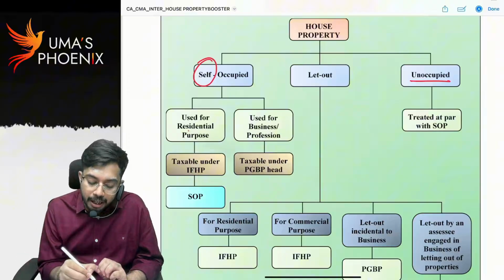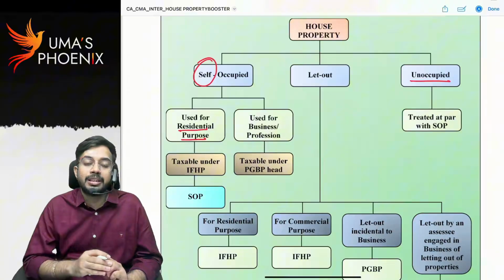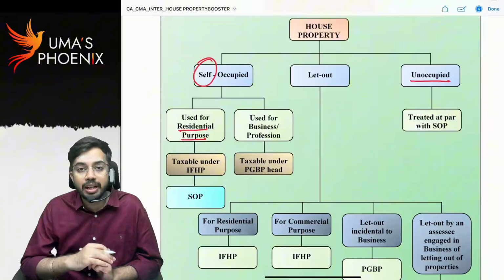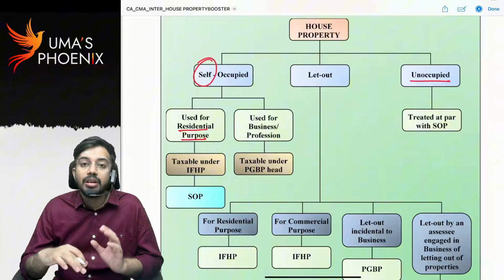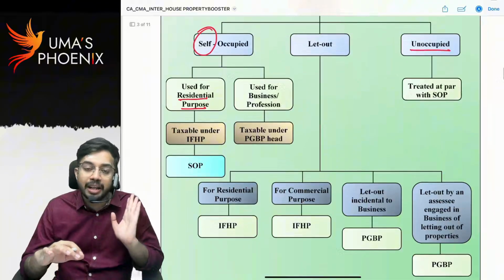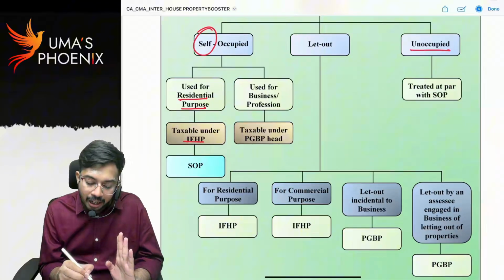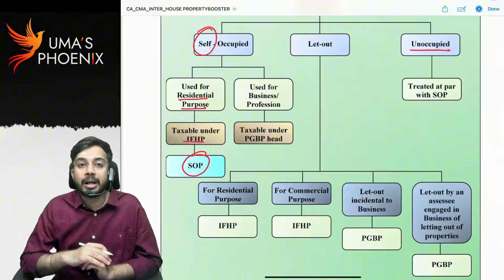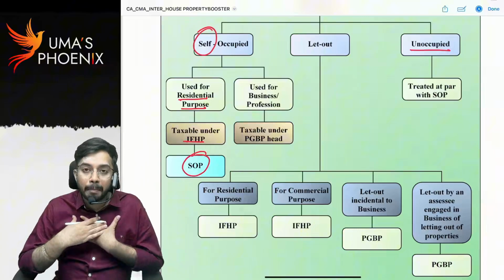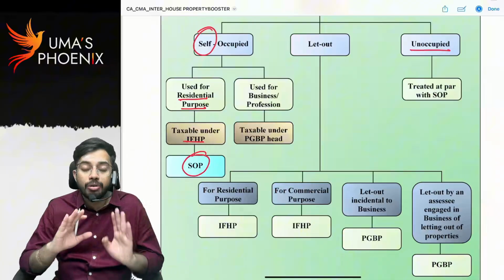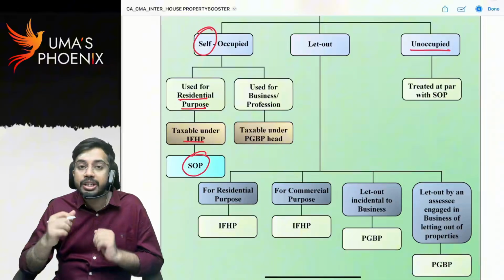If the house property is used for residential purpose, that means you and your family are living in that house property, in that case that house property is taxable under the head income from house property only, and it is treated as self-occupied property. I am owning one house, but I am not using that house for my family residential purpose.